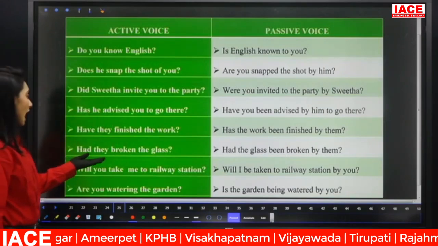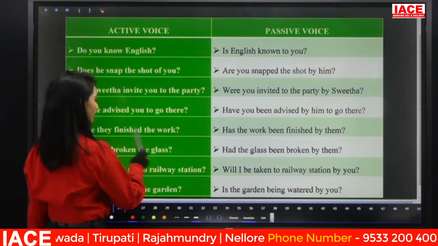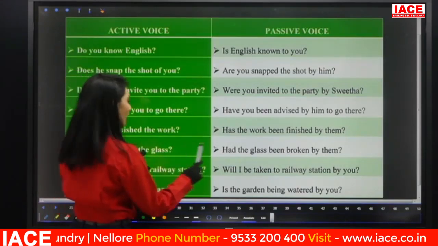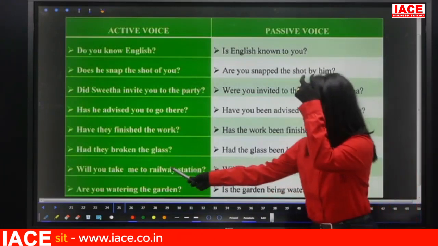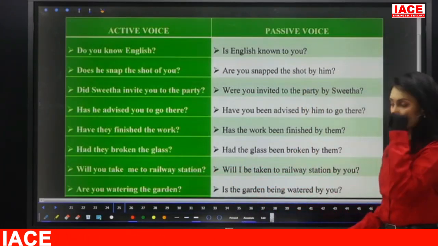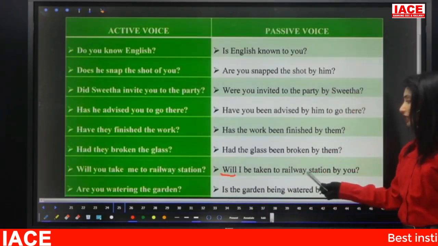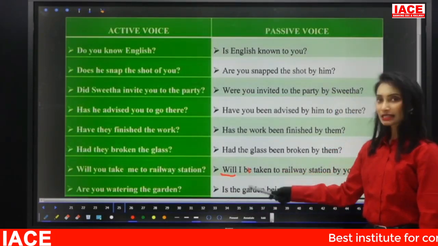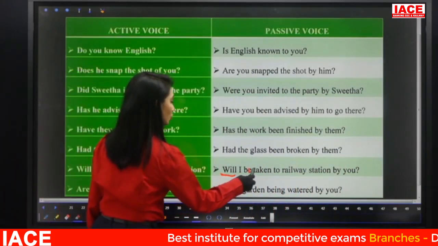So, had they broken the glass? So the passive voice is had. Will be had only. The glass had been broken by them. Next, will you take me to the railway station? So will. Start with will other than do forms. So will I be taken to? Be is kept after the subject.